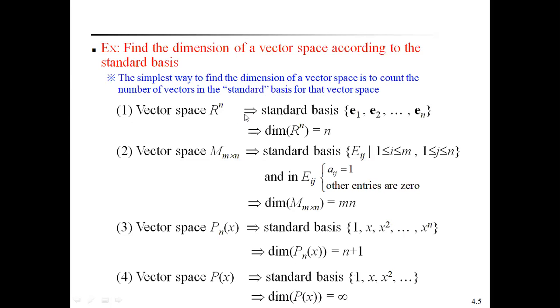These are the dimensions of the standard vector spaces by using the standard basis.